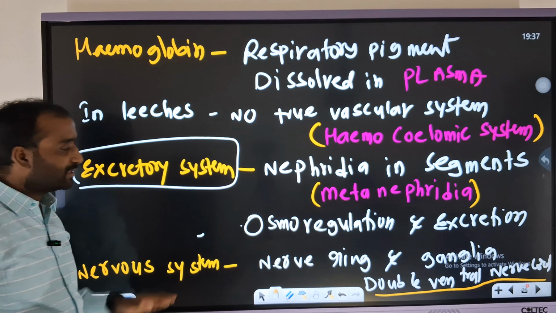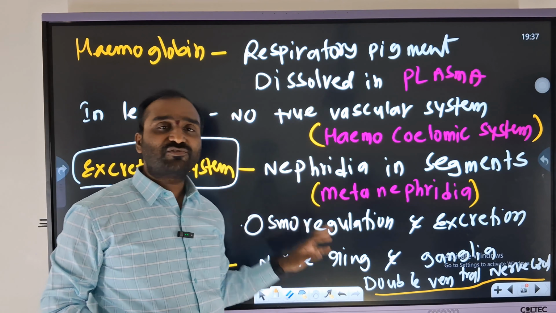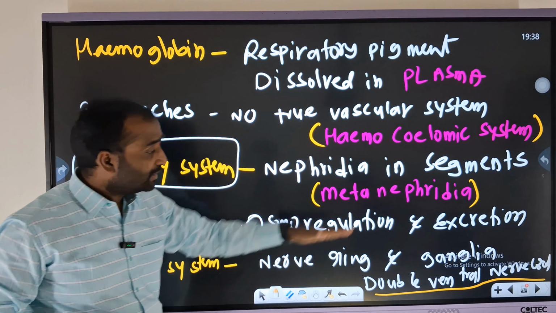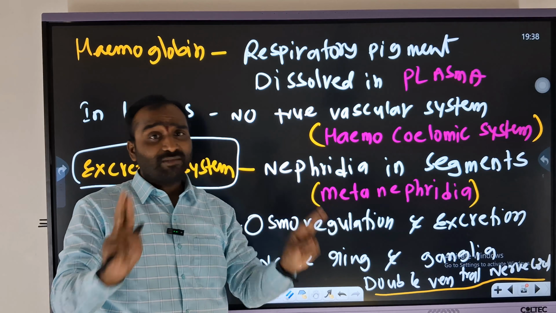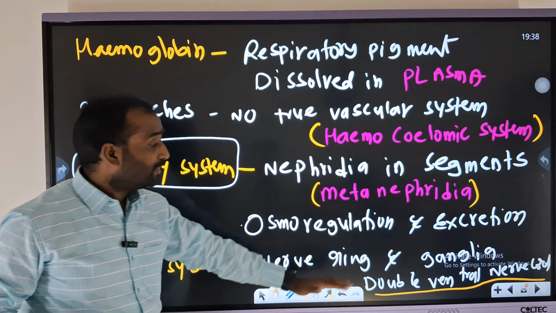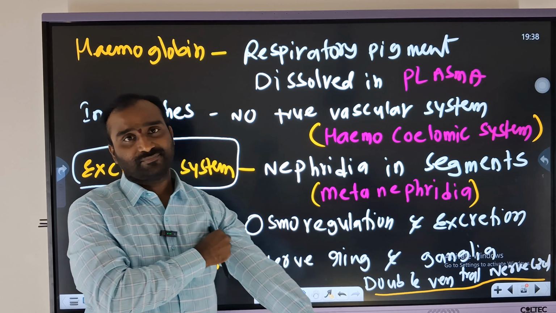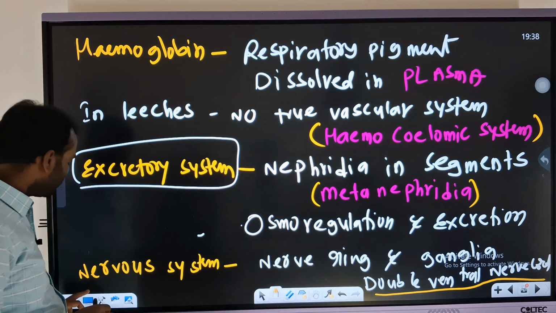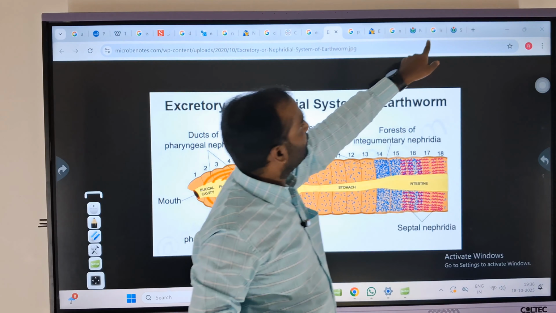And the most important thing, the nervous system, which has a nerve ring that acts as a brain-like structure, and ganglia, and one more important point: here it is a double ventral nerve cord.